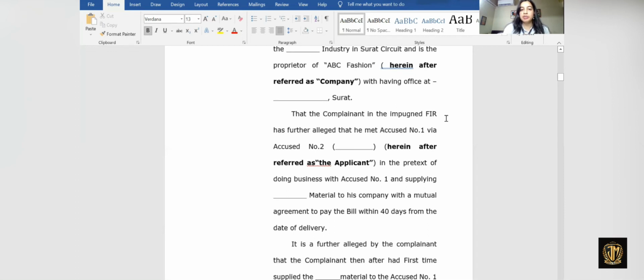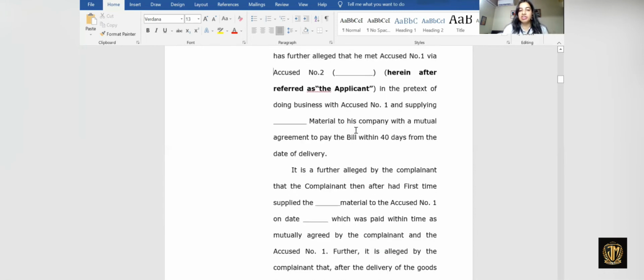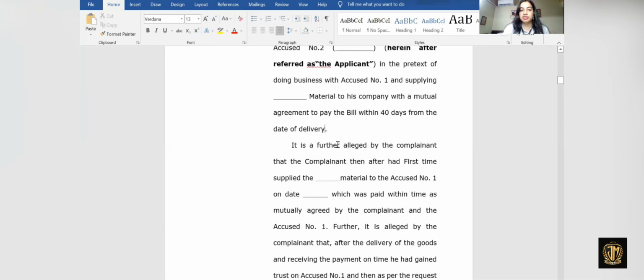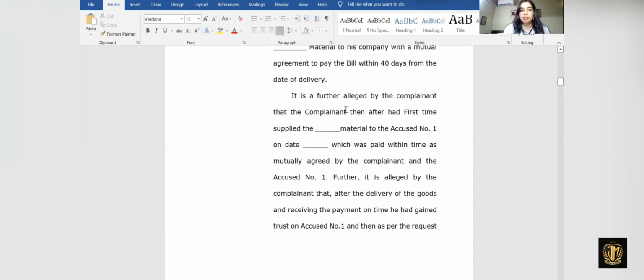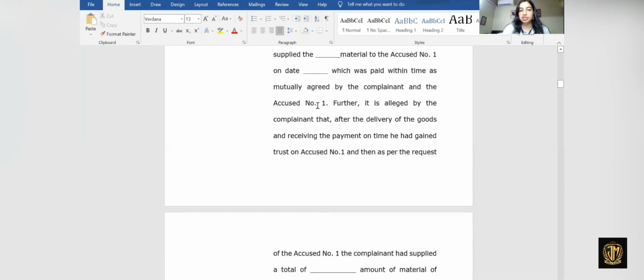That the complainant in the impugned FIR has further alleged that he met accused number one via accused number two, and in our case, we are asking for anticipatory bail for accused number two, who is the applicant in the present application, hereinafter referred to as the applicant, on the pretext of doing business with accused number one and supplying dash material to the company with a mutual agreement to pay the bill within 40 days from the date of delivery. It is further alleged by the complainant that, after the first time, he had supplied the so and so materials to accused number one on the date, which was paid within time as mutually agreed by the complainant and accused number one.